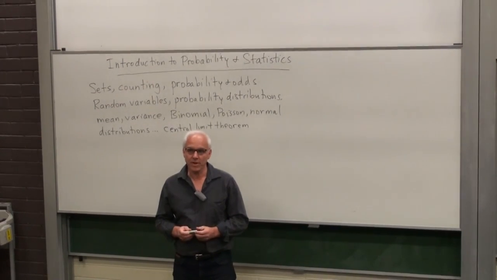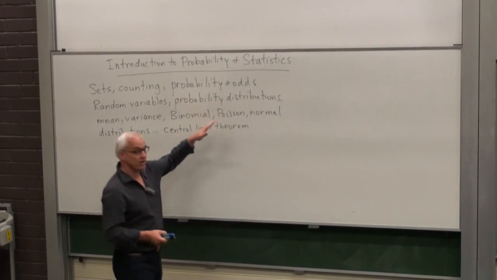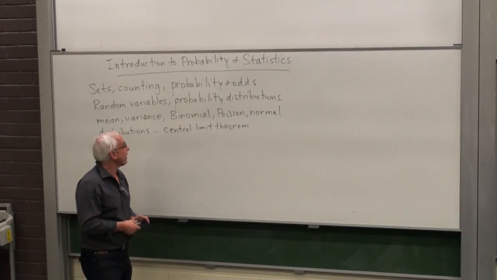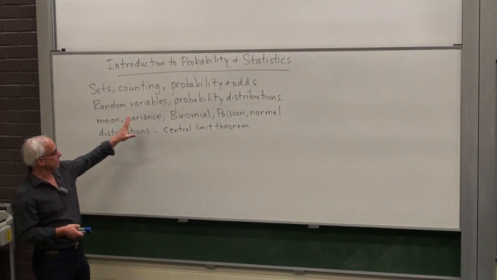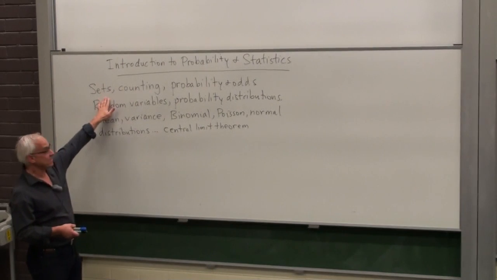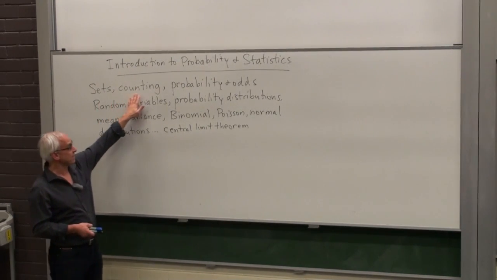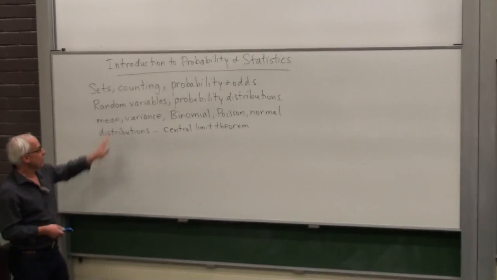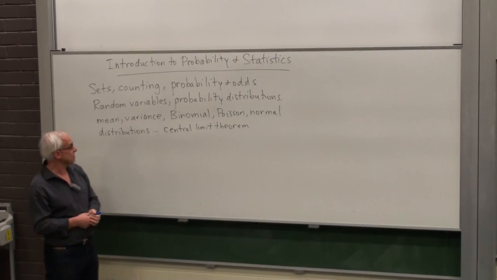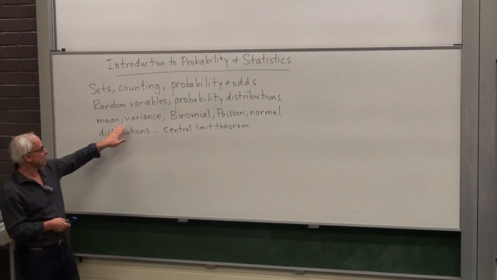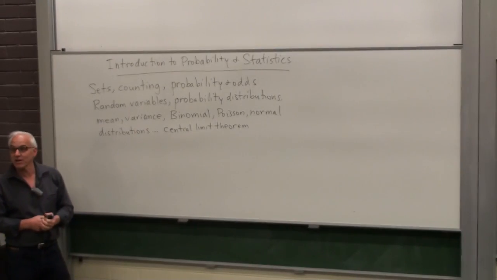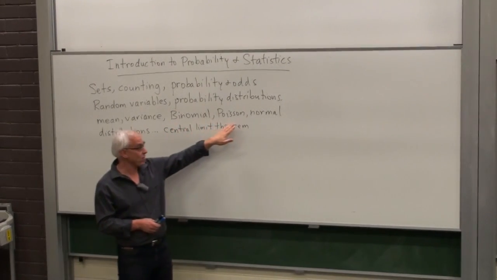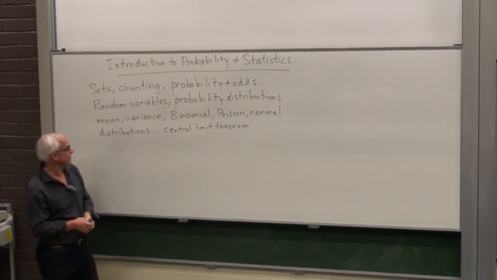I'm Norman Wildberger. Today we're going to start this very short little course on probability and statistics. We're going to be covering roughly topics in this direction: some set review, basic counting, talk about probability and odds, random variables, probability distributions. We'll look at the very fundamental notions of mean and variance of a distribution. Then we'll talk about some special distributions, the binomial, Poisson, and normal.